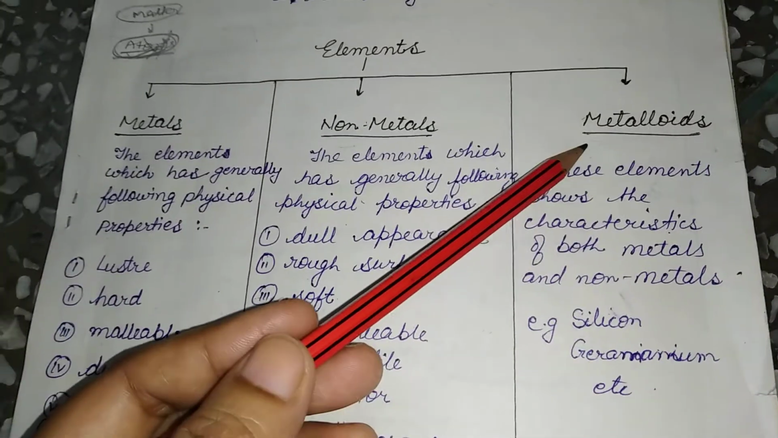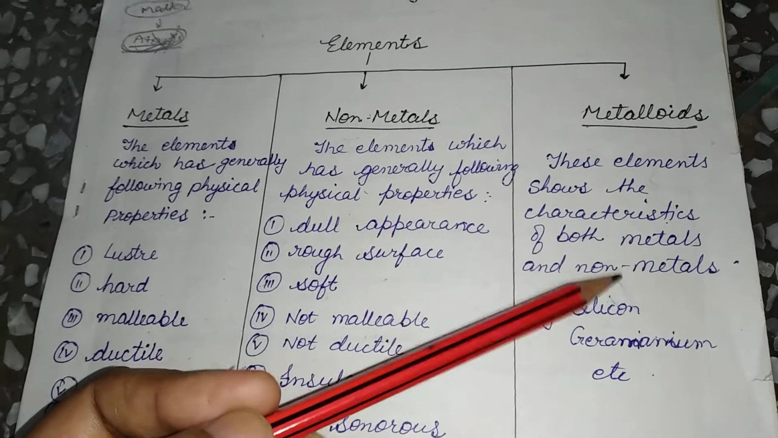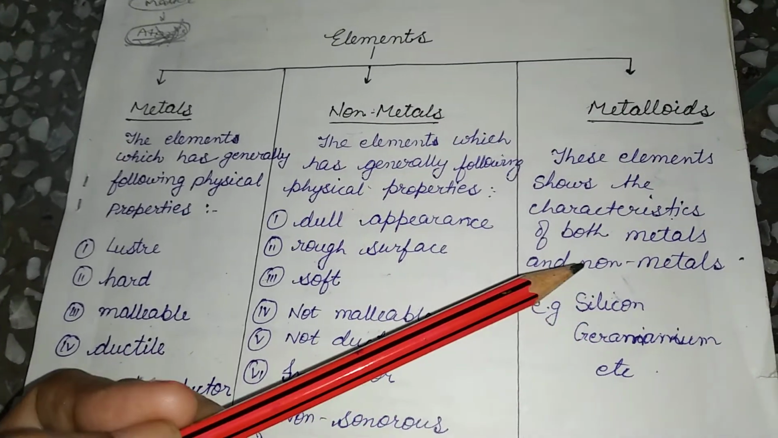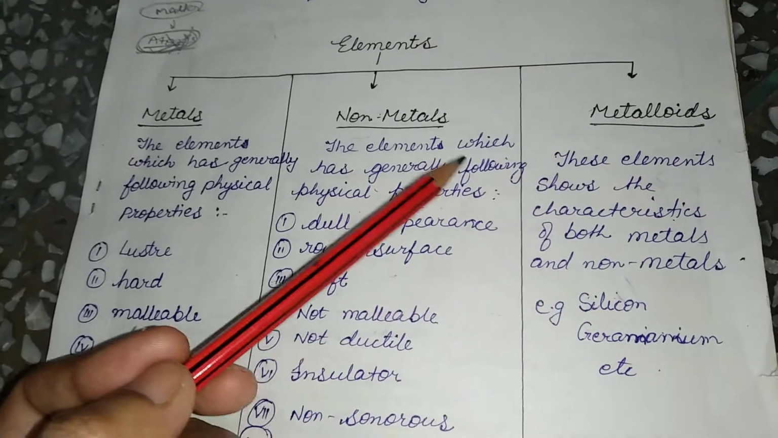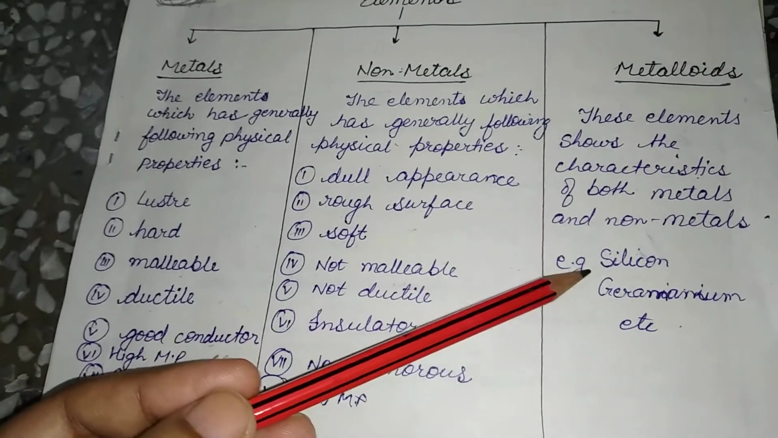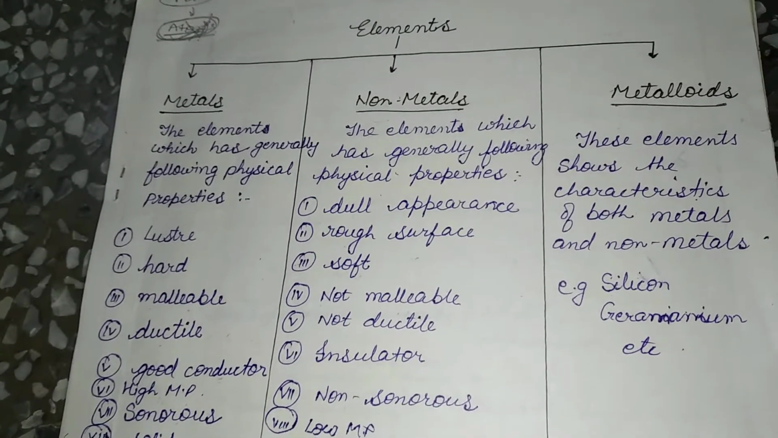Metalloids are elements which have properties of both metals and non-metals. For example, silicon. At room temperature silicon is an insulator, but if we increase the temperature slightly, then it becomes a conductor. So these are used in solar batteries or solar panels.